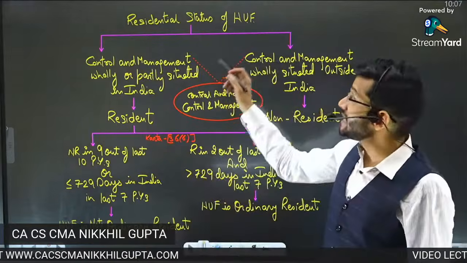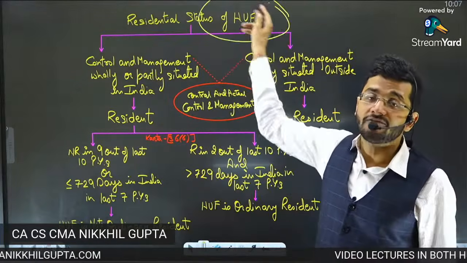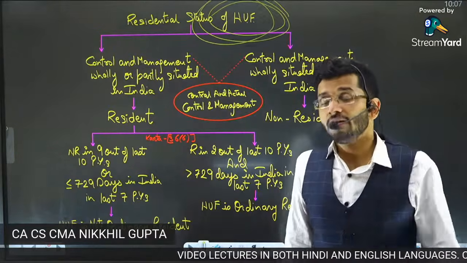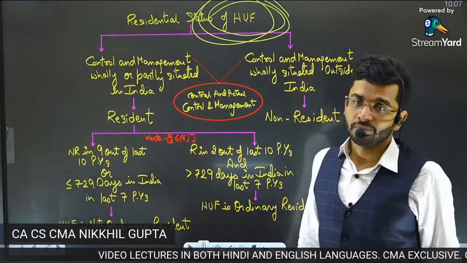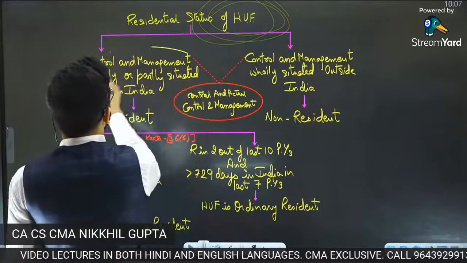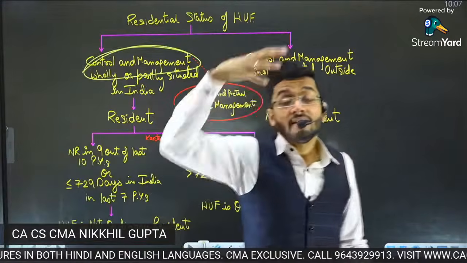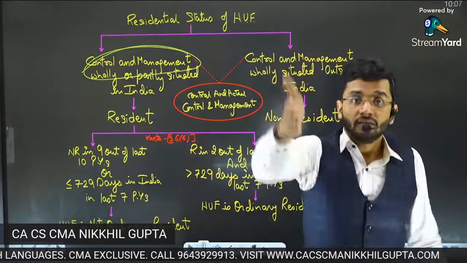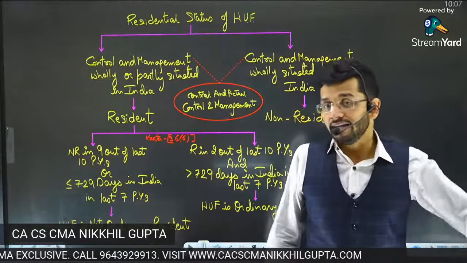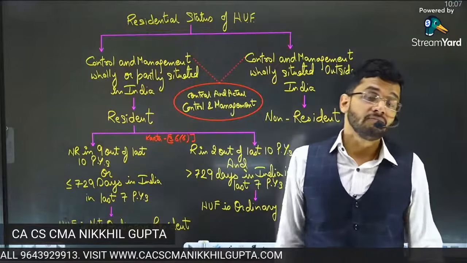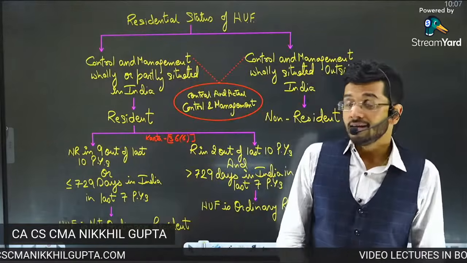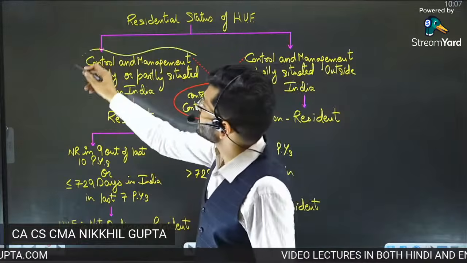So these are artificial persons, not natural persons. In case of an artificial person, period of stay is not seen. What is seen is where their brain, control and management, is. Where is the brain of that particular organization? If the brain is in India, then you will say that organization is an Indian resident. If the brain is outside India, then it is a non-resident. So we will see the brain. Brain is control and management.